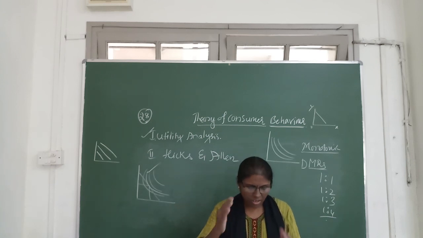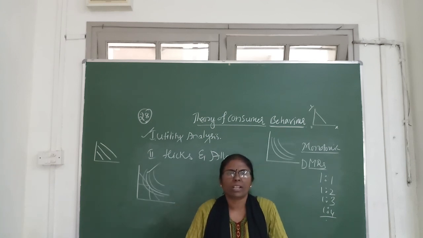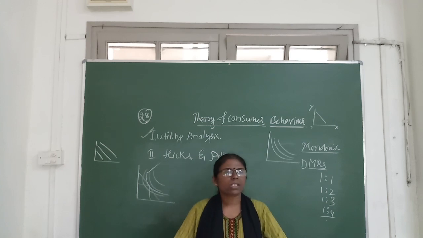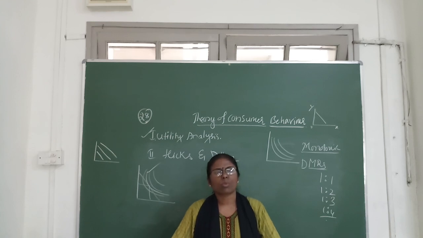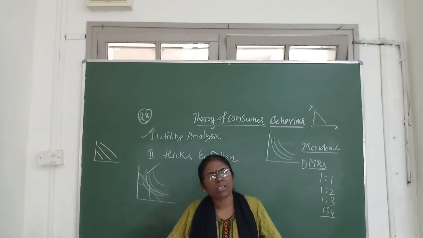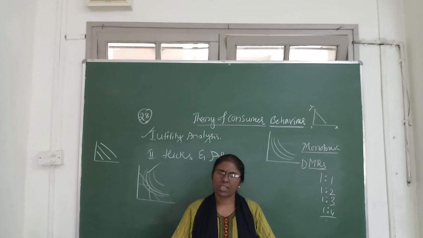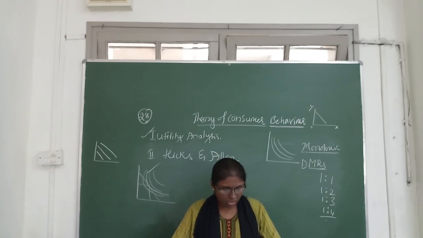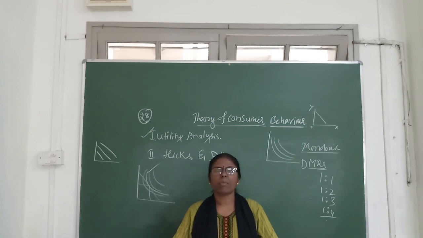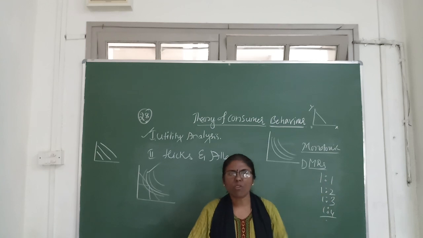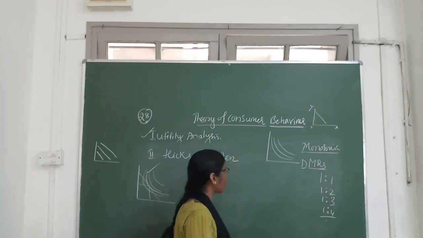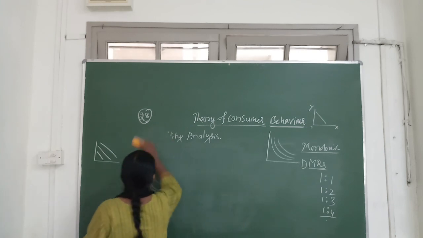And after the concept of cardinal and ordinal analysis, one more interesting topic is given for your study, that is about demand. So what do you mean by demand? What are the determinants of demand, law of demand, etc.? We discussed these already in different sessions. Demand is backed up by ability to pay and willingness to pay the price of a commodity. Yes. And the demand curve always slopes downward from left to right.